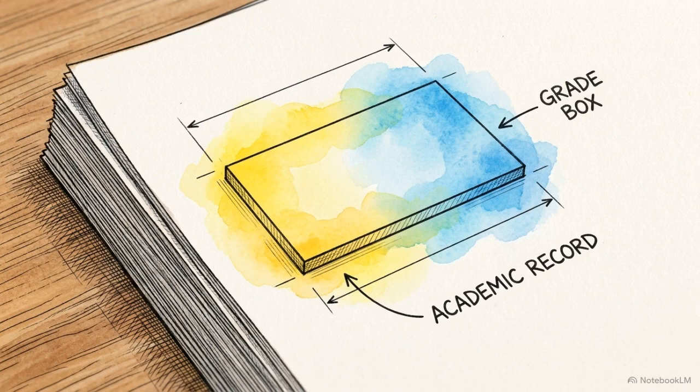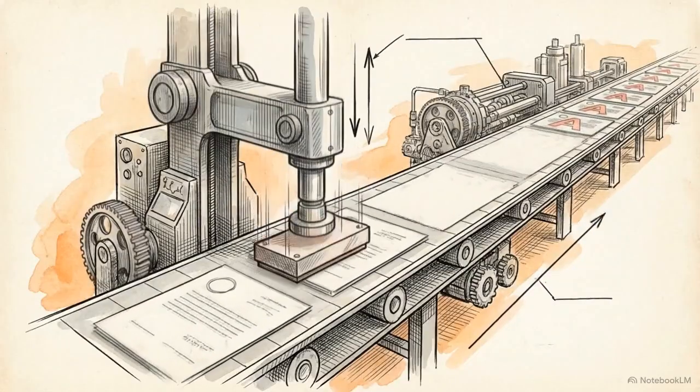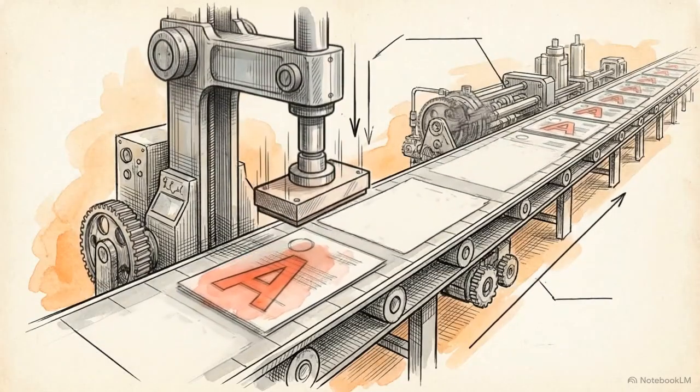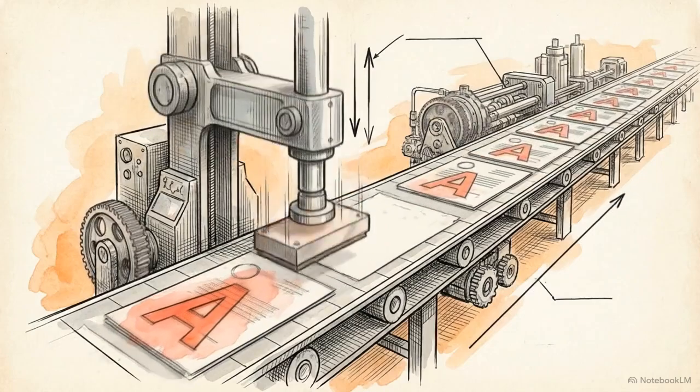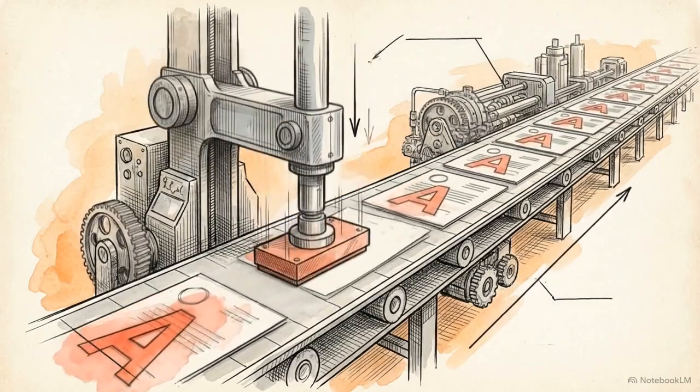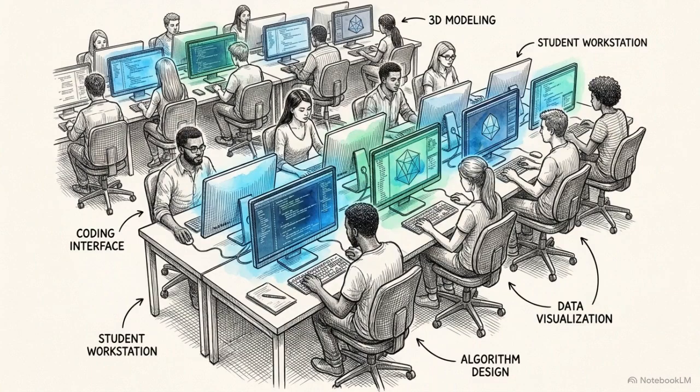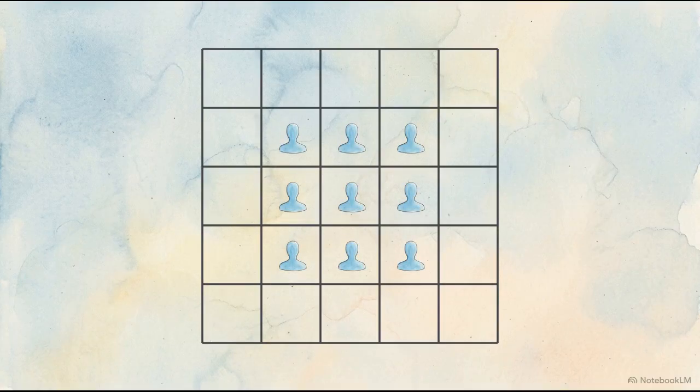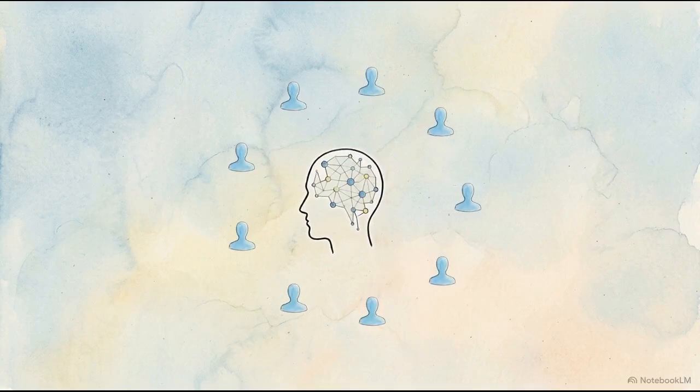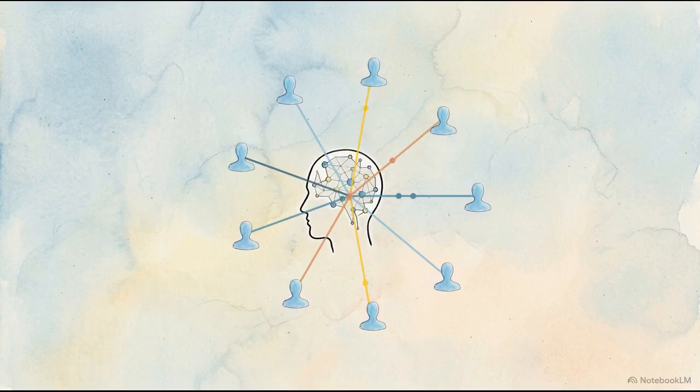For many institutions, generative AI looks like a high-speed administrative shortcut. The assumption is that it's a tool built for generating text faster or stamping out grades on an assembly line of identical student documents. But that view misses the actual utility of the technology. The integration of generative AI marks an architectural transition. It forces education away from the static, batch processing of students and toward dynamic, multivariable adaptation.